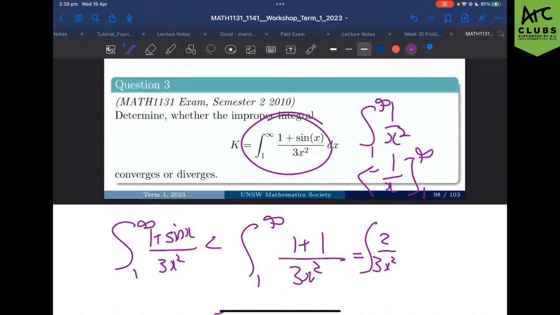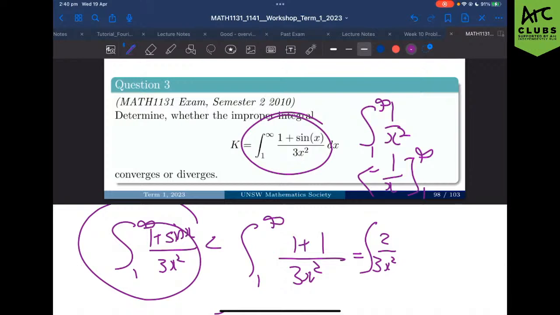Okay, so what we've just done here is we've shown that something that is bigger than this function, i.e. something larger than this function, stops. We also must stop because the car in front of us has stopped, therefore we should stop as well. Does that make sense to everyone? Lovely. And here we essentially just said sine is less than 1, which means that this function is less than 2 on 3x squared, and therefore that thing converges.